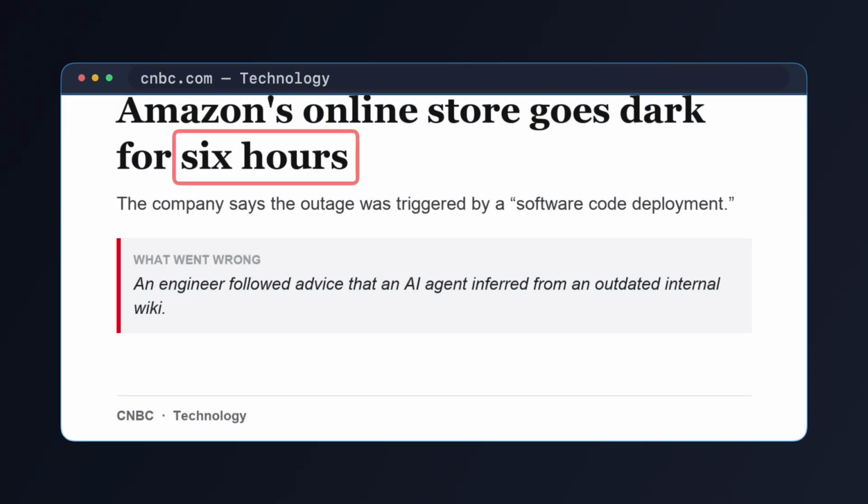In March 2026, Amazon's online store stopped taking orders for 6 hours. No checkout, no prices, one of the biggest stores on earth, down. The cause, in Amazon's own words, an engineer followed advice that an AI agent had pulled from an outdated internal wiki. The agent didn't question where its answer came from.